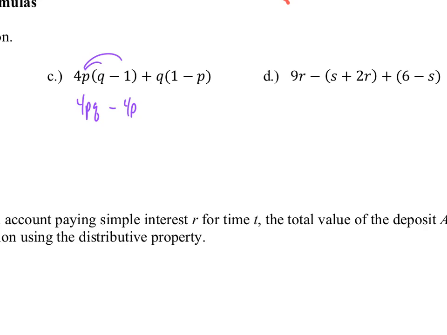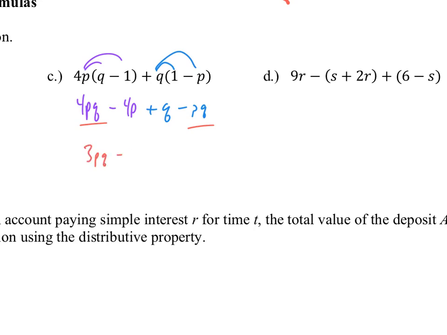And then as I look at this next distribution, distributing a positive q through here, so q times 1 is q, and then q times -p would be negative, and so go alphabetical, so -pq. And the reason to do that is because now as I look at these, I notice I have like terms, and sometimes if we don't take good care of writing things in alphabetical order, you might not notice that. If you write qp, you might not see that those are like terms. So just setting up a standard for yourself to always do it a certain way. That way you'll notice things. So it's just a good practice. So 4pq minus pq would just be 3pq.